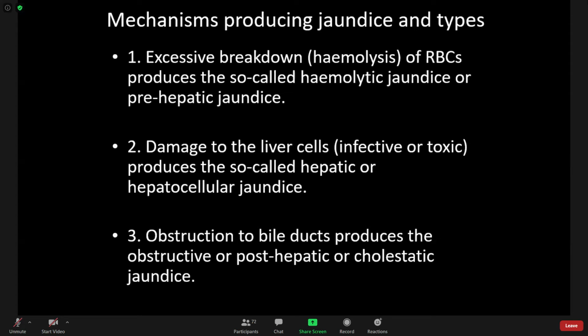In hemolytic jaundice, there is a higher concentration of unconjugated bilirubin in the serum or blood, due to excessive breakdown of RBC.